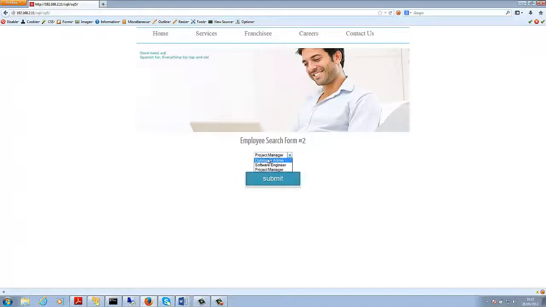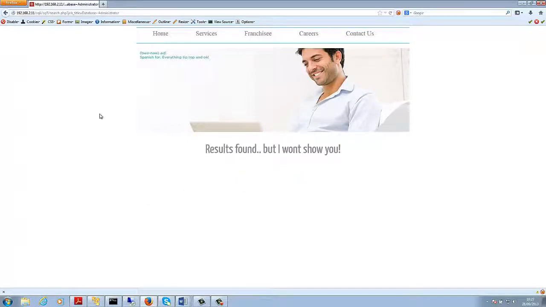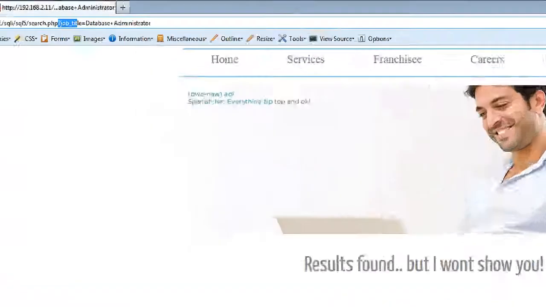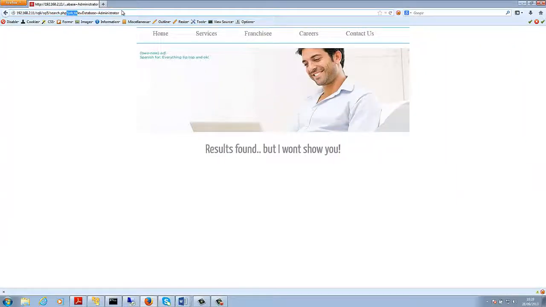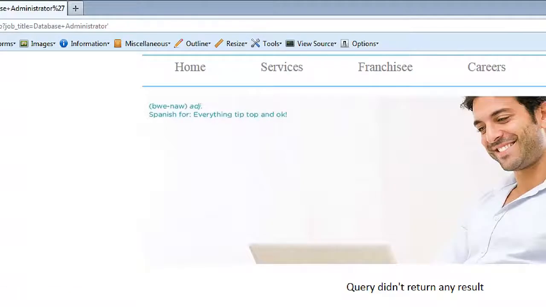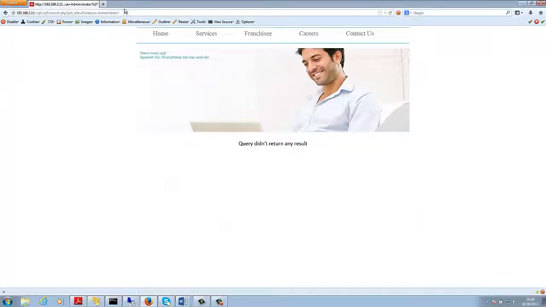So if I search for database admins, then you will see that there is a search.php which is called. There is a parameter called job title, and the parameter value is database administrator. So we're gonna play with this parameter value, job title. If we inject a single quote, that breaks the query and we don't see any results, which is what we expect.